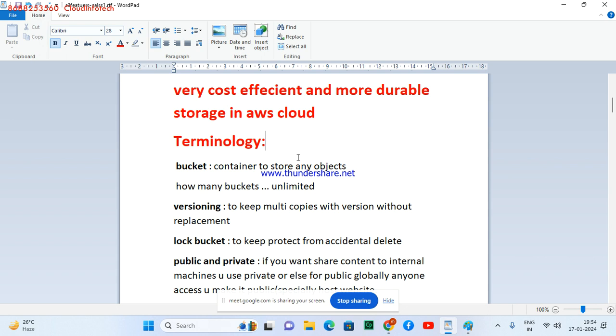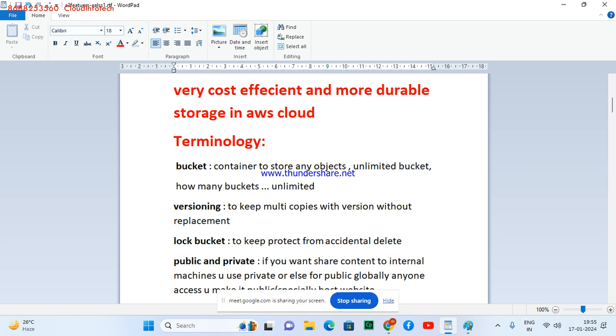And I can control who can access and who cannot, the permissions. I can do all the permission-related things here as part of your management. So if anyone asks you in an S3 question, what is a bucket? You say it's a container to store any objects. How many buckets can you create? Unlimited buckets. You can create as many buckets as you want.